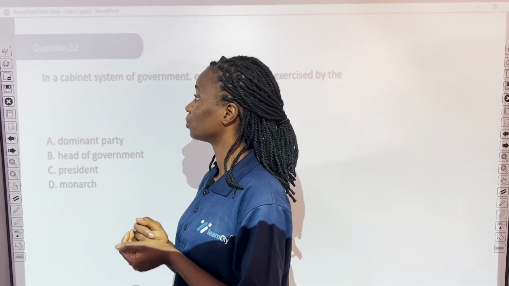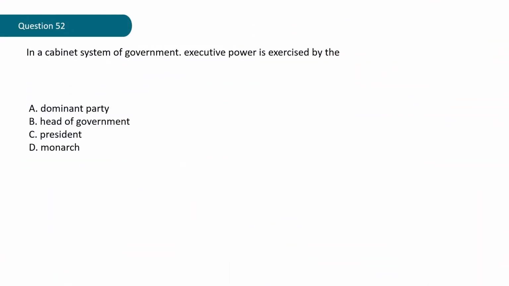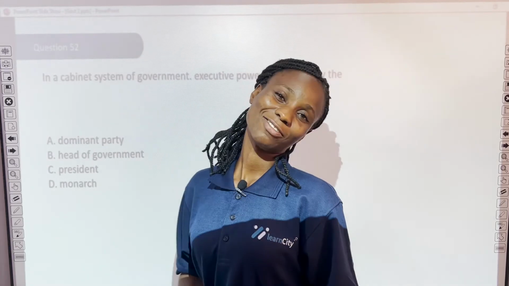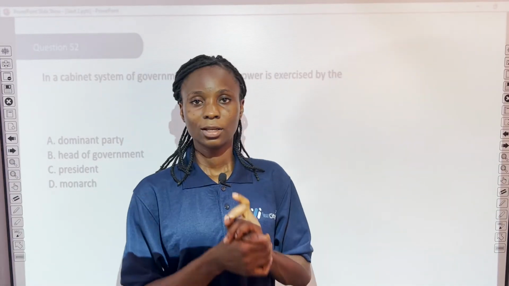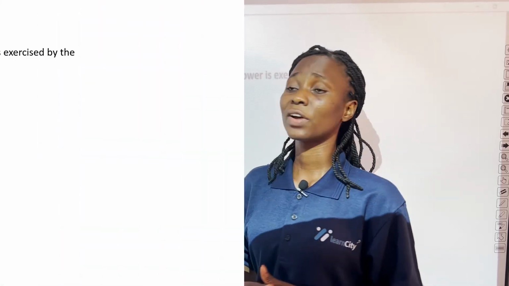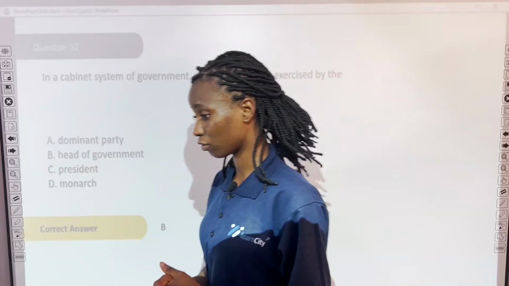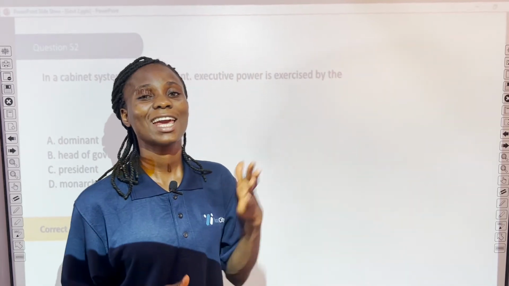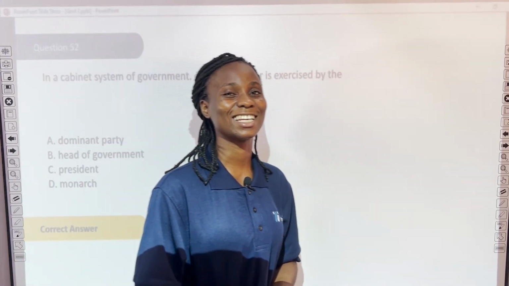Question 52. In a cabinet system of government, executive power is exercised by the A. Dominant party, B. Head of government, C. President, D. Monarch. Can you give it a try? Let's see. The correct answer is B. Head of government. Now, in a cabinet system of government, we have the head of state and the head of government.